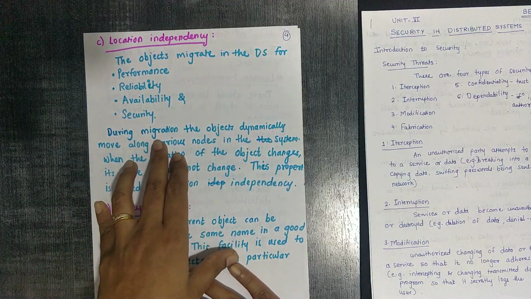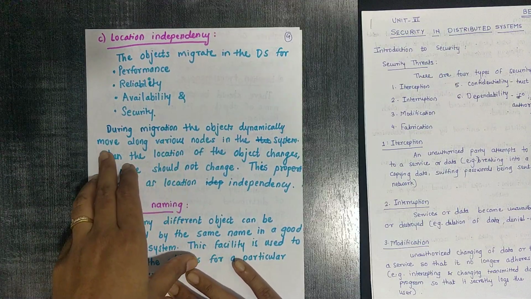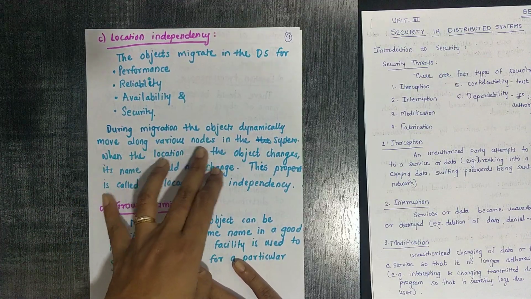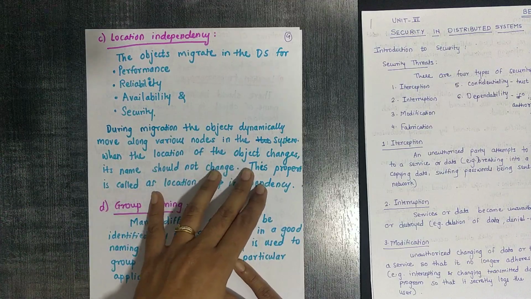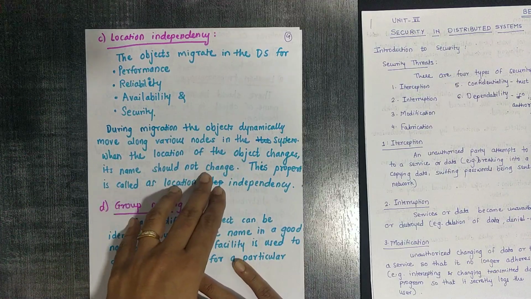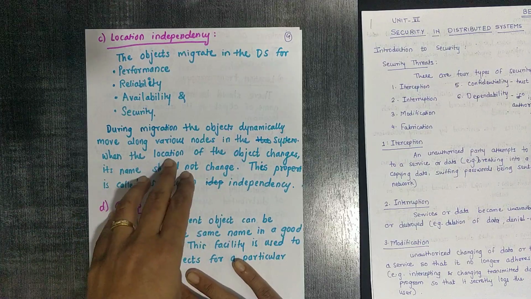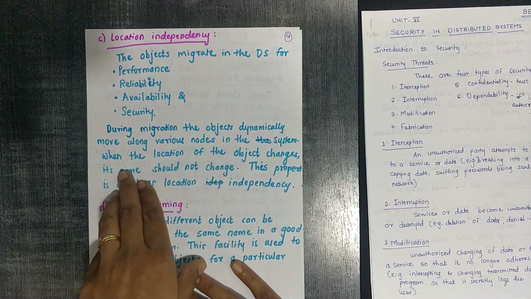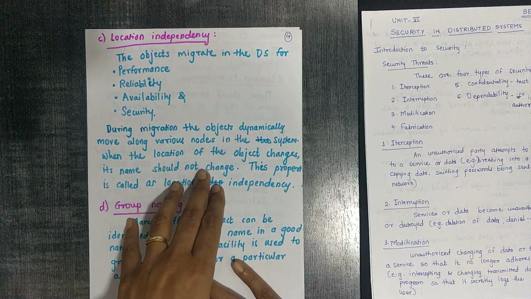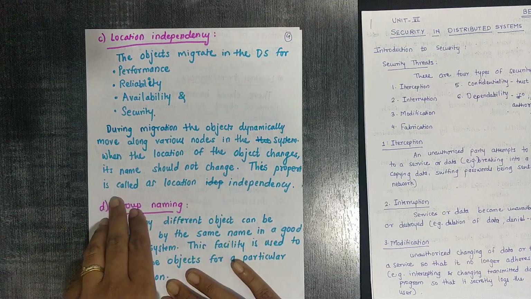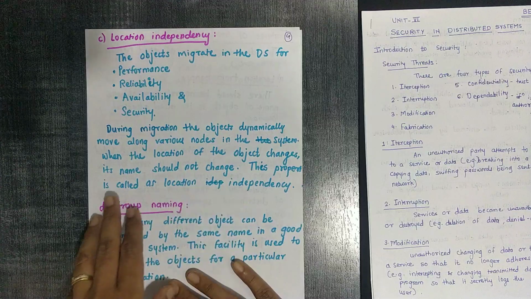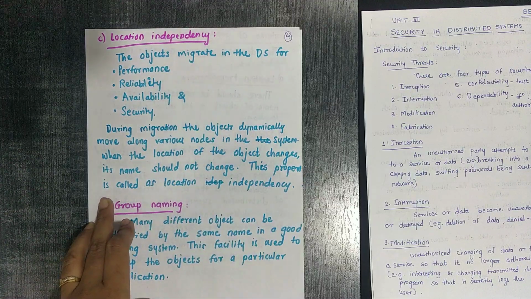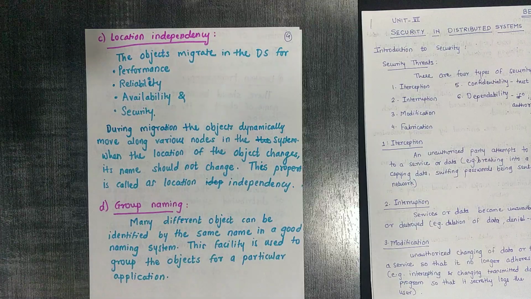During migration, the objects dynamically move among various nodes in the system. When the location of an object changes, its name should not change. This property is called location independency.